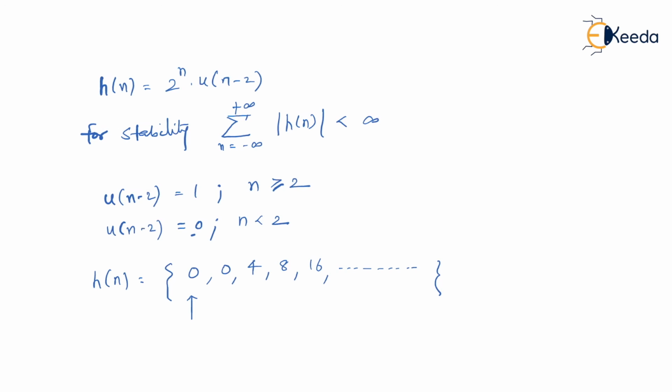Okay, so this is something which is never going to end. And if I do a summation of h of n, okay, now if I start summing all the samples, 0 plus 0 plus 4 plus 8 plus 16 and so on. This is in fact going up to infinity, that is never ending, and this will result in infinity. In fact, this is tending to infinity. In that case, I said that this requirement is not followed. Okay, this requirement is not fulfilled, and therefore the given system is an unstable system.